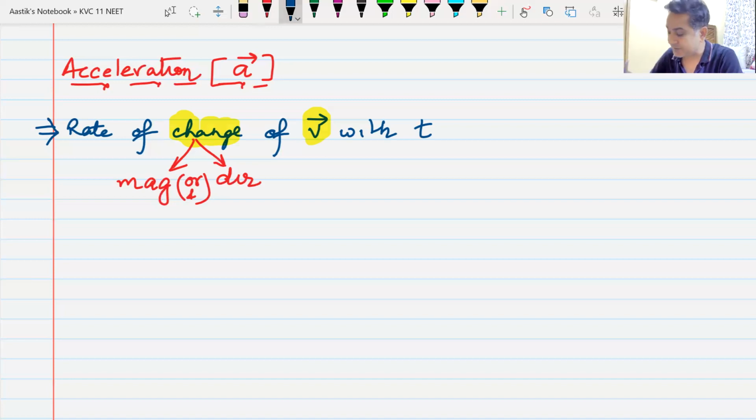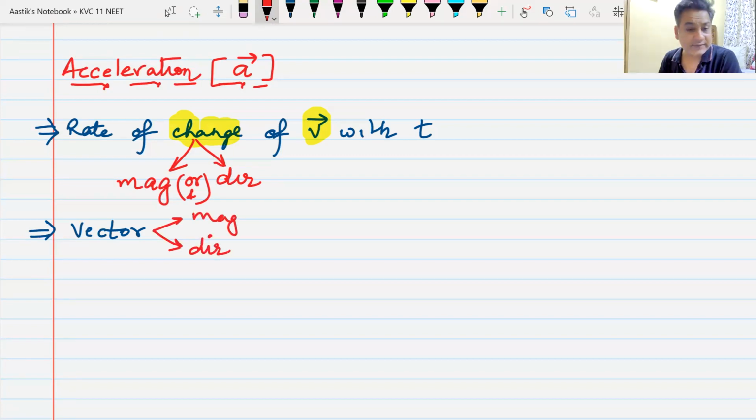What type of quantity is acceleration? It is a vector quantity. Whenever I say it is a vector, it must have two things. One is the magnitude, and equally important and probably more important is the direction of acceleration.